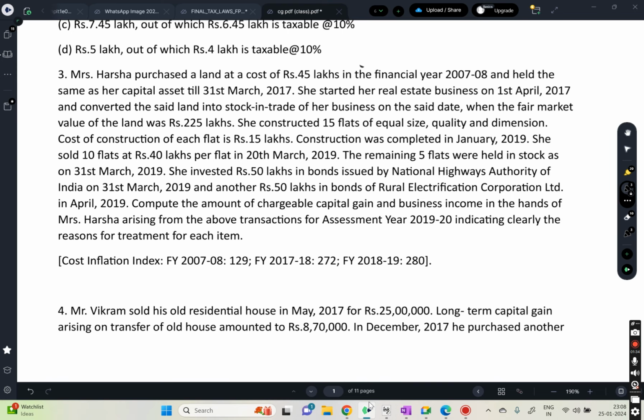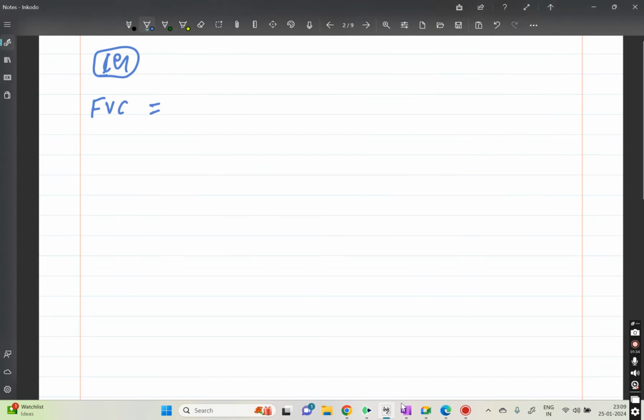What is the FMV on the date of conversion? 225 lakhs, when the fair market value of the land was 225 lakhs. So 225 lakhs minus expenses on transfer.